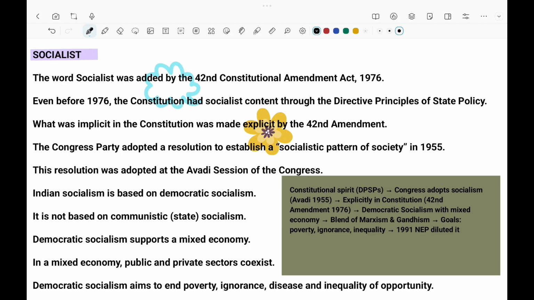It is a word which got added after the 42nd Constitutional Amendment Act. Before that, the meaning of socialism was there in the Directive Principles of State Policy, but the word socialism was added after the Constitutional Amendment Act of 42.